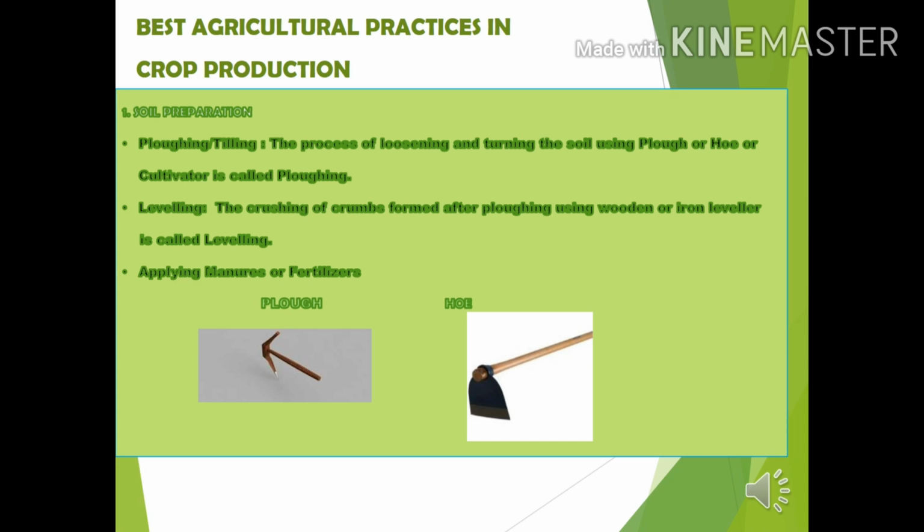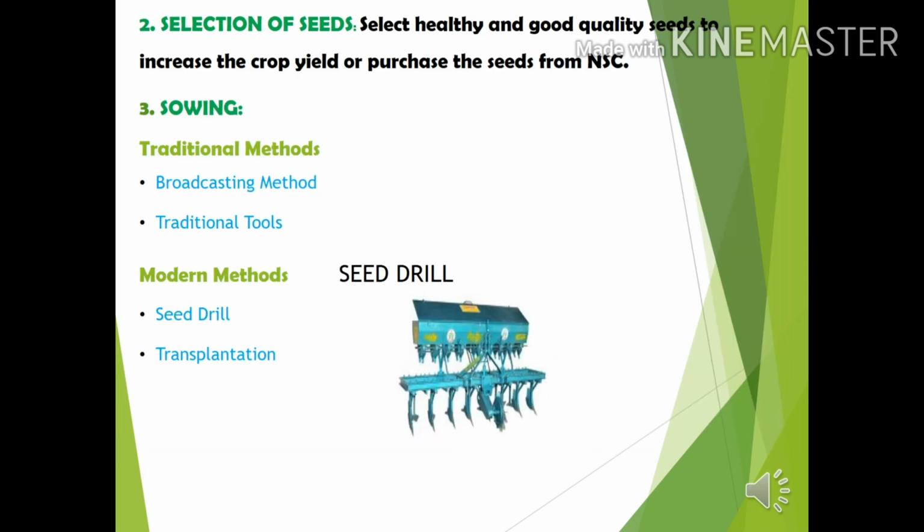See the pictures given for plow or hoe. These are the agricultural implements used in tilling or plowing process. Second is selection of seeds. Always we should go for healthy and quality seeds for sowing to get good yield, or else the farmer can purchase the good quality seeds from National Seeds Corporation or NSC.